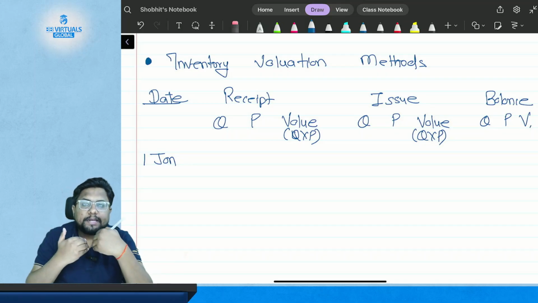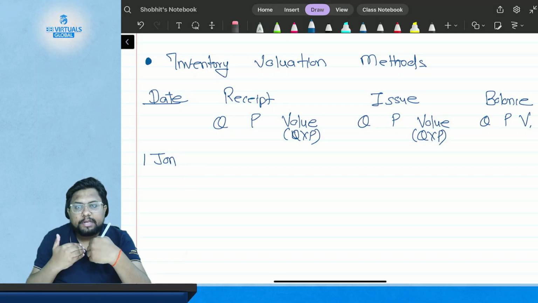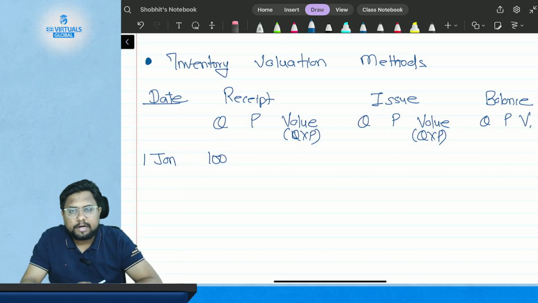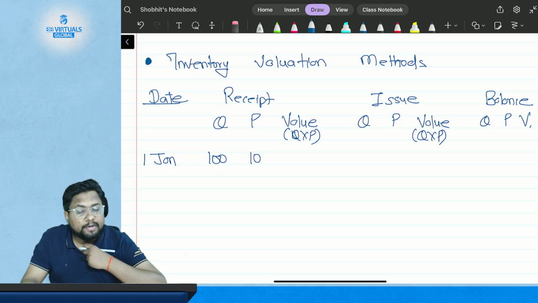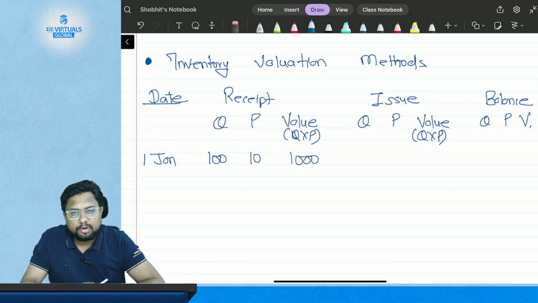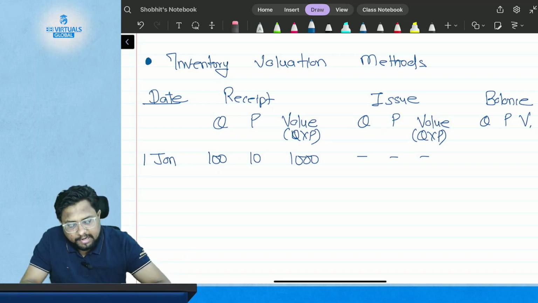You actually receive the material. So this is the receipt of material. Suppose you have purchased 100 kgs of material at $10 per kg. So the total value will become $1,000. Now there is no issue, so you are left with the balance, which is 100 kgs, $10, and $1,000.